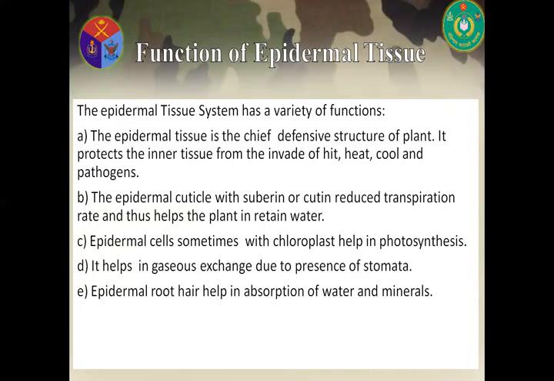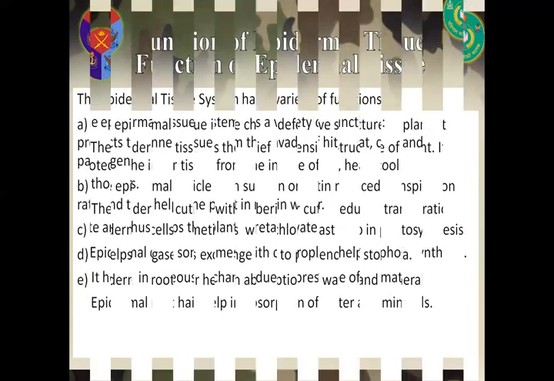Number two, the epidermal cuticle with suberin or cutin reduces transpiration rate and thus helps the plant retain water. Number three, epidermal cells, sometimes with chloroplast, help in photosynthesis. Number four, it helps in gaseous exchange due to presence of stomata. And lastly, number five, epidermal root hairs help in absorption of water and minerals.